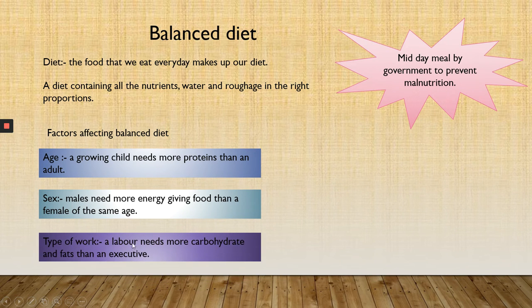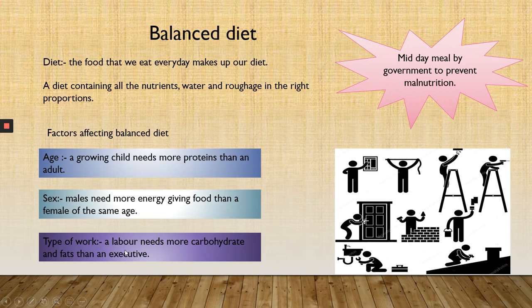The third factor on which the balanced diet depends is the type of work. A laborer needs more carbohydrates and fats than an executive. Can you name one more occupation in which the balanced diet depends upon the type of work? Yes, athletes. Athletes, as they are doing more physical work, need more carbohydrates. So these are the factors that affect the balanced diet.